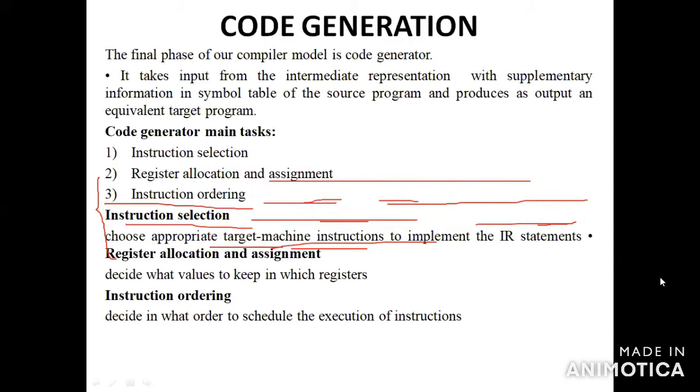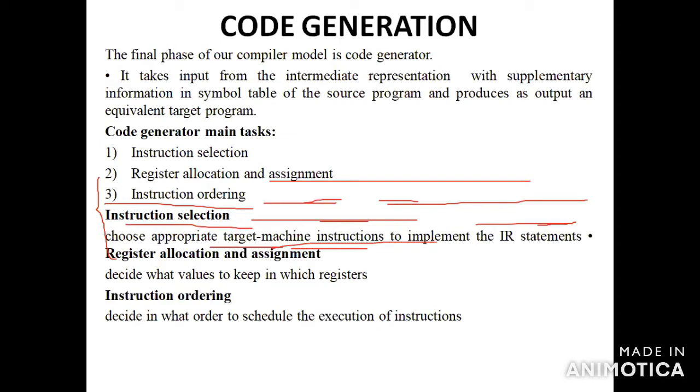In code generation, the input is the intermediate representation with the supplementary information in the symbol table of the source program, and it produces the final output, which is the equivalent target program. So it takes the intermediate representation with the supplementary information in the symbol table and produces an equivalent target program. This is code generation.